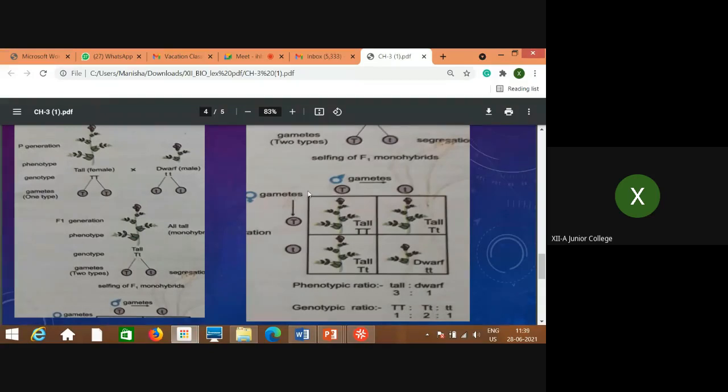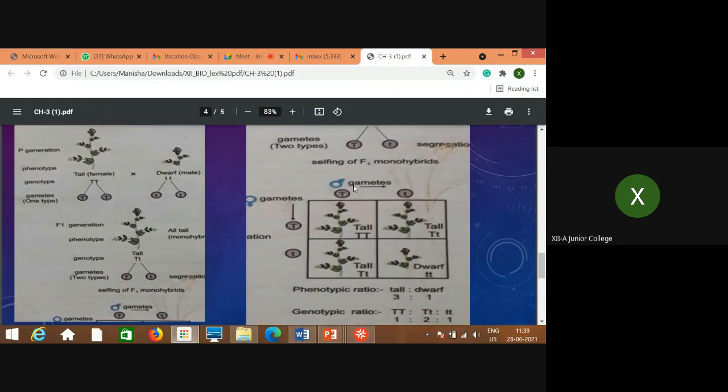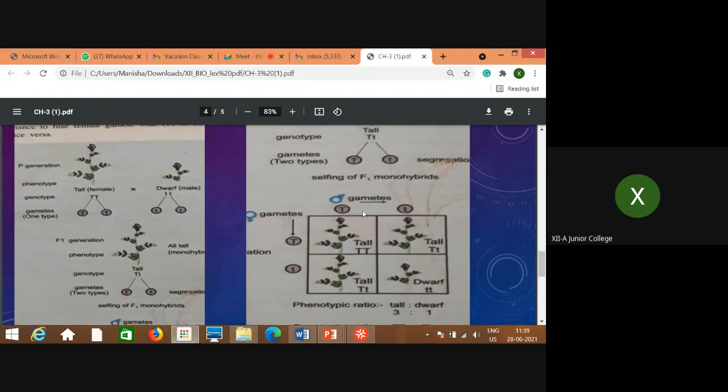What is shown here? See, gametes are represented. Horizontally male gametes are represented and vertically female gametes are represented. Anyhow you can show either female this side or male this side. Though it is selfing, both the gametes are with a combination of characters. That means heterozygous condition is there: one capital, one small, female also and male also.